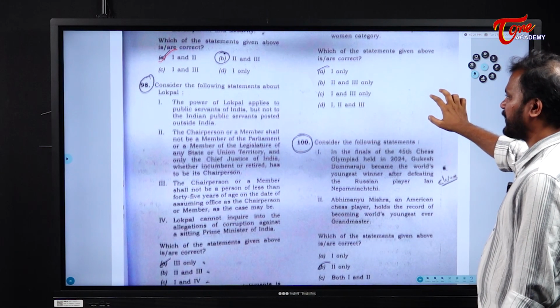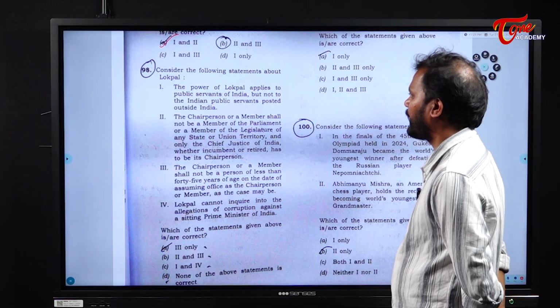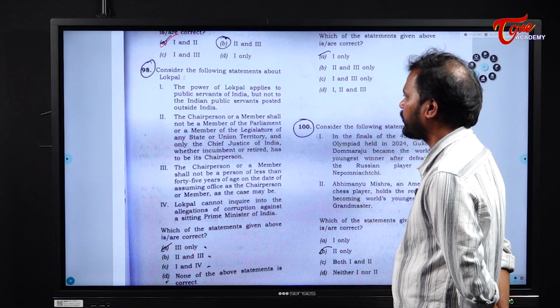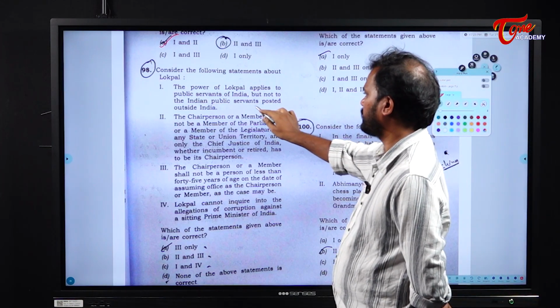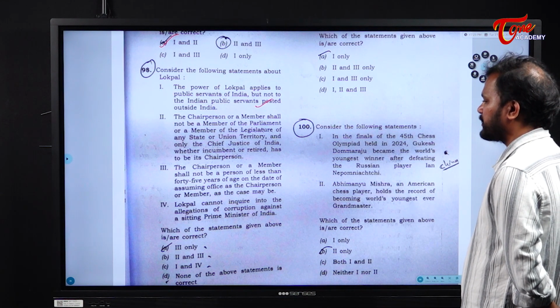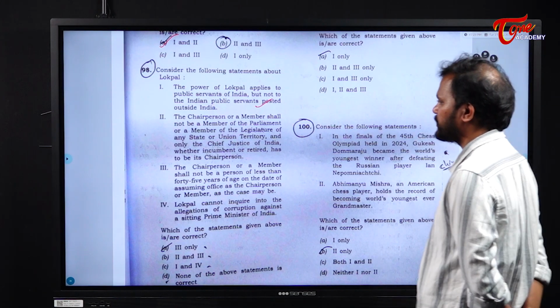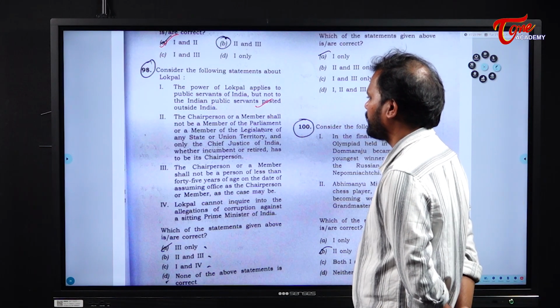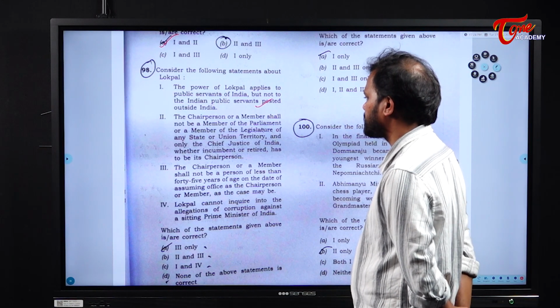Consider the following statements about Lokpal. Okay. The power of Lokpal applies to public servants of India, but not to the Indian public servants posted outside India. Right? The chairman or member shall not be a member of the Parliament or a member of the legislature of any state or union territory, and only the Chief Justice of India, whether incumbent or retired, has to be its chairperson.